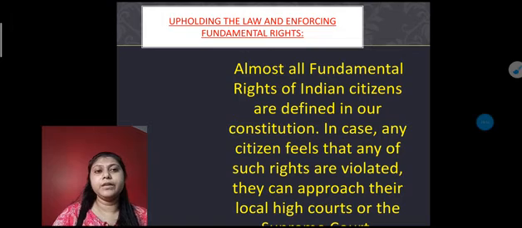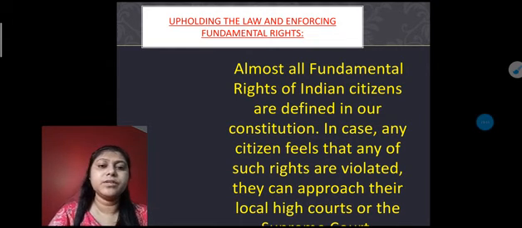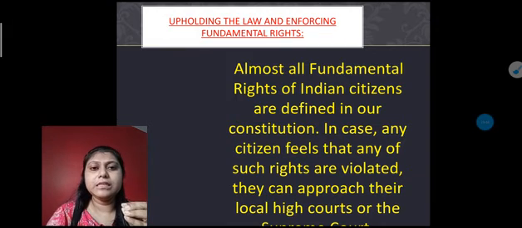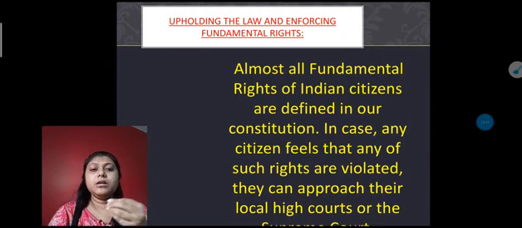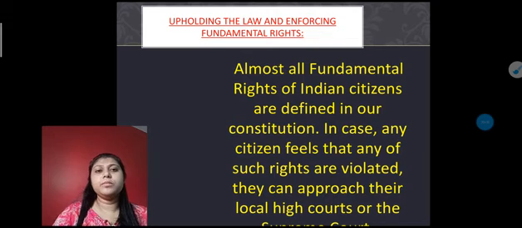against that person or against that government, so that the court solves these issues and protects the fundamental rights of the citizen. So any citizen who feels that their fundamental rights are not being given by the government or are taken away is free to move to the courts and appeal, so that the court will give them solutions, protect them and give back their fundamental rights.